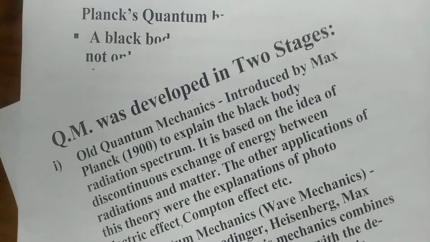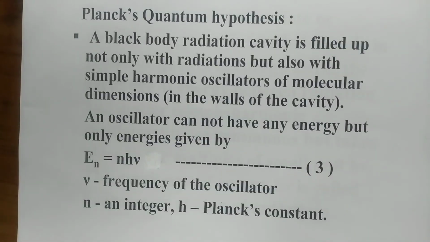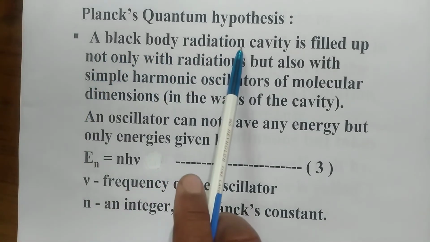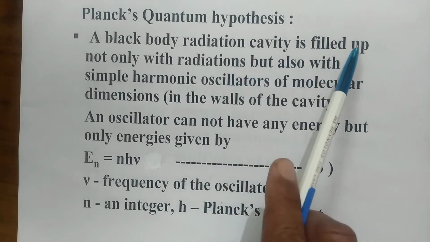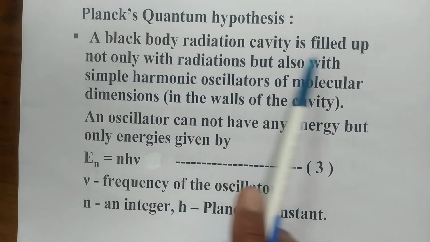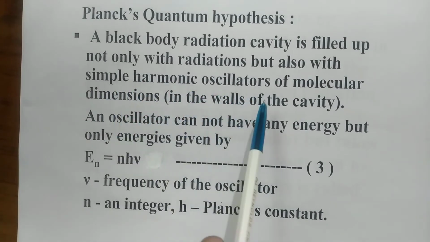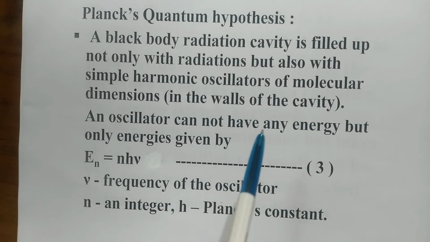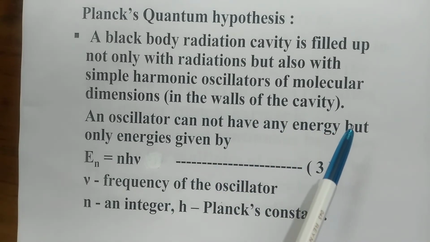So now let us discuss the Planck's quantum hypothesis. So Planck's quantum hypothesis explained the black body radiation spectrum, and it is based on two assumptions. The first one is that, which Planck assumed, a black body radiation cavity or chamber is filled up not only with radiations but also with simple harmonic oscillators of molecular dimensions in the walls of the cavity or chamber.